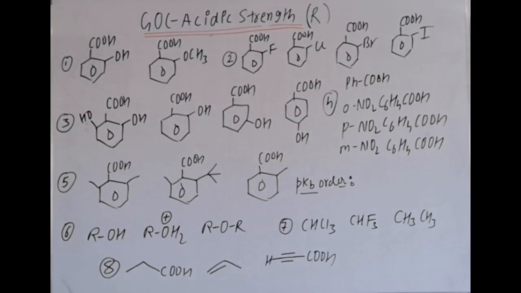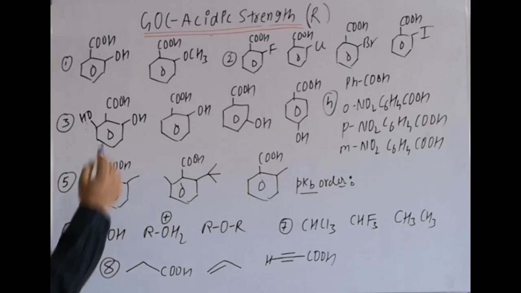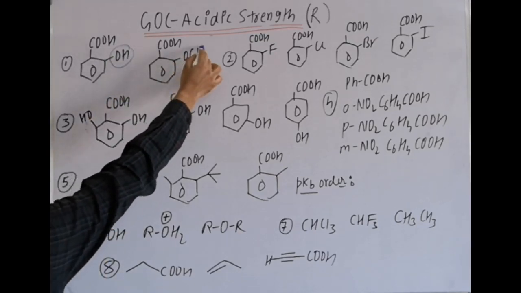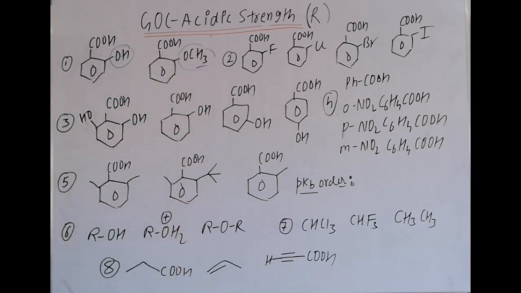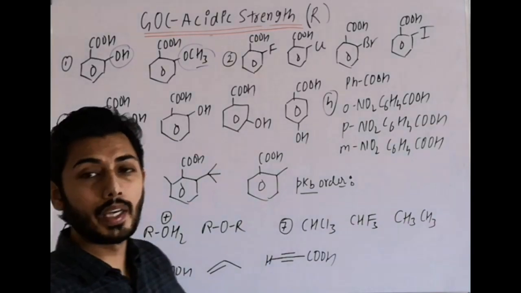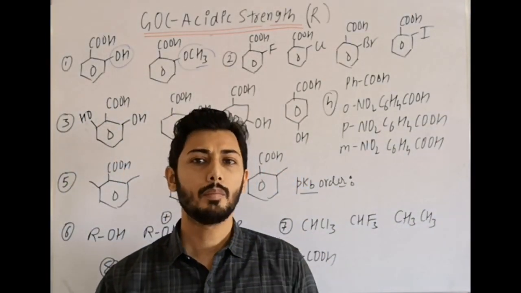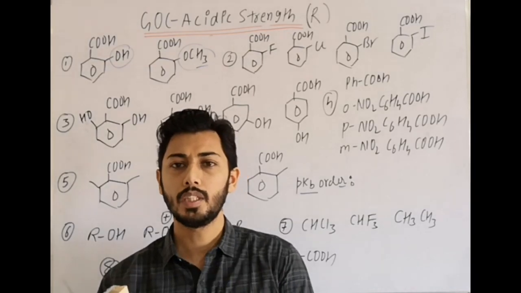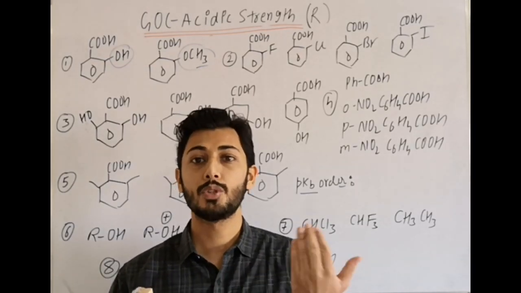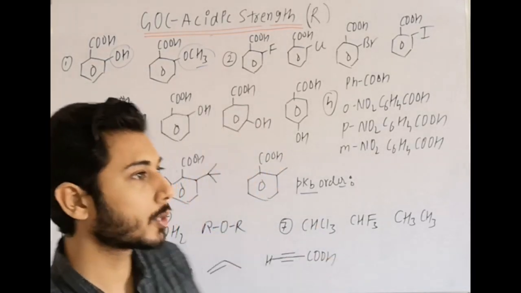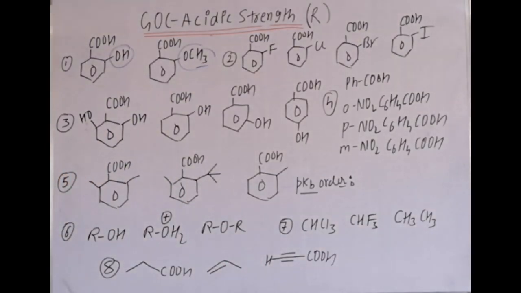Now next are some examples on the ortho effect. The first one is an important example in which we have ortho substituted groups which are OCH3 and OH. These are important examples because by logic you may get the opposite answer, but the important point is that from the pK values it is confirmed which is more acidic. Then we can explain which factor is dominating.